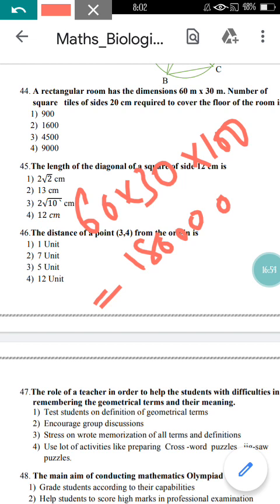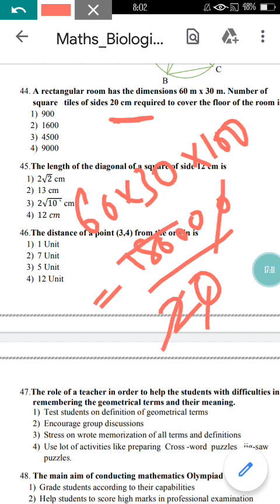And they have given that a tile of side 20 centimeter. So in the floor of a room, how many tiles of 20 centimeter can you fit there? Your work here is just to divide the term by 20. Then you are going to get the answer as 9,000. So 9,000 means option 4 here is correct.